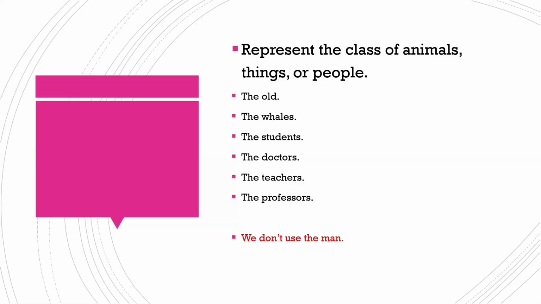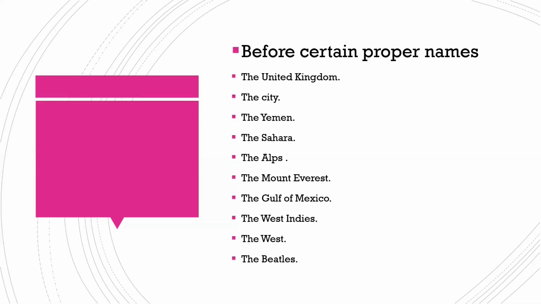We use "the" to represent the class of animals, things, or people. We can say the old, which means all people in general, the whales, the students, the doctors, the teachers, and the professors. But we can't say "the man" when this phrase represents the human race. In other situations, we can use "the man", but if it represents the human race, we don't use "the".